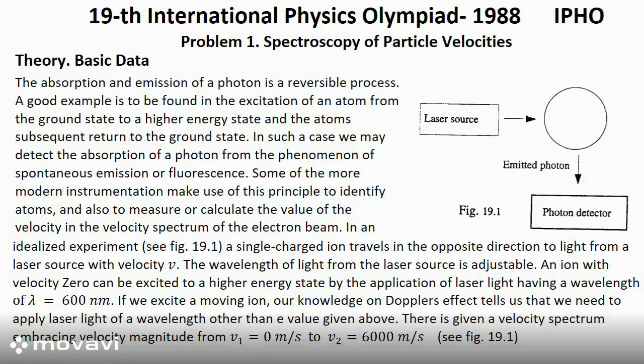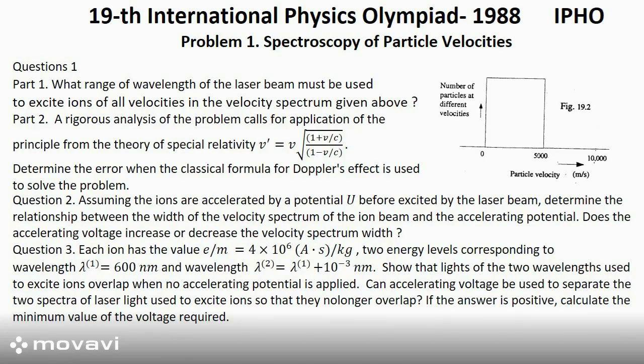An ion with velocity 0 can be excited to a higher energy state by the application of laser light having a wavelength of lambda equals 600 nanometers. If we excite a moving ion, our knowledge of Doppler's effect tells us that we need to apply laser light of a wavelength other than the value given above. There is given a velocity spectrum embracing velocity magnitude from v1 equals 0 m/s to v2 equals 6000 m/s. See Figure 19.1. Questions. 1.